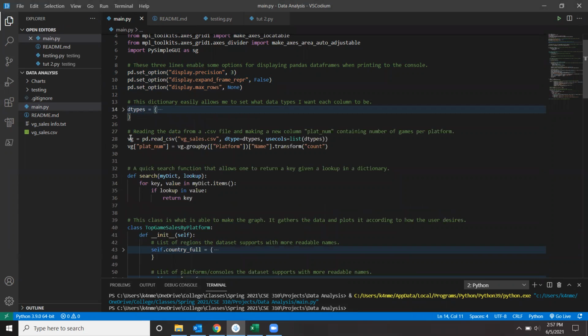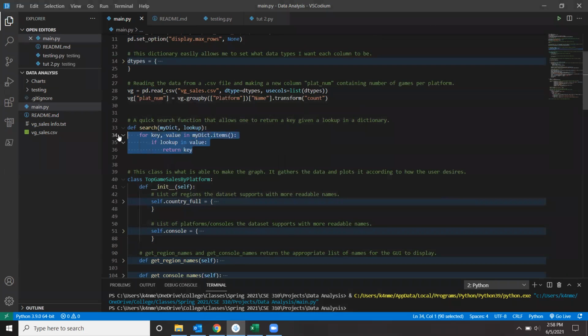Then we read that into Pandas here and we call it the data set VG. And then I made a new column here, platinum, that's the count of games on each platform. And I think I can take that line out too. I didn't use it in the final product, I don't believe.